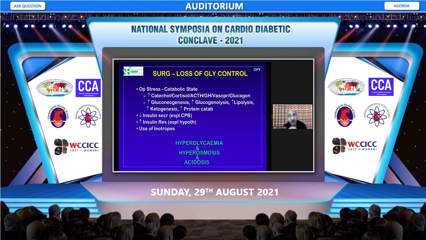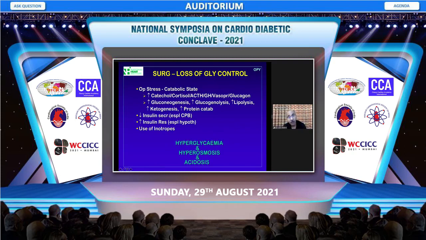Also, we find that in any surgery, any form of stress, the patient enters into a catabolic state with increased hormones, neoglucogenesis, glycogenolysis, ketogenesis. All these things increase the blood sugar levels.